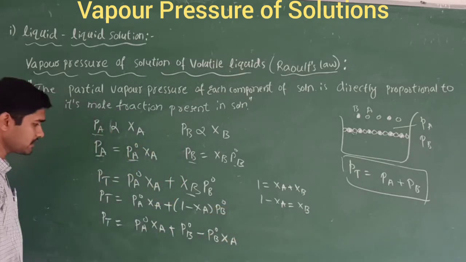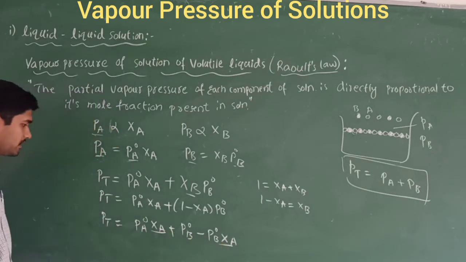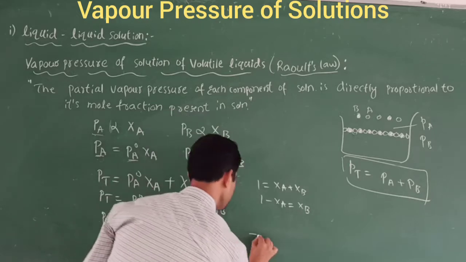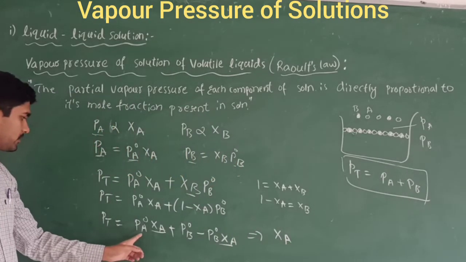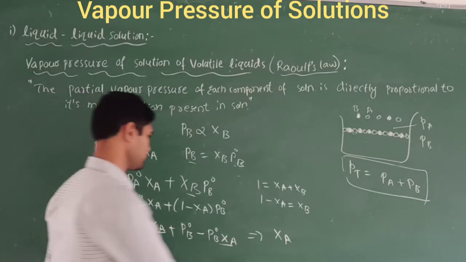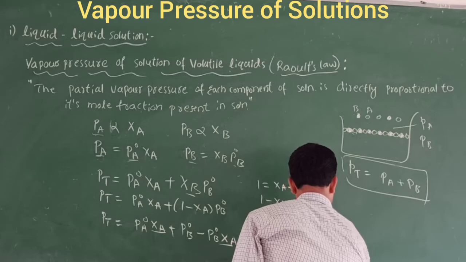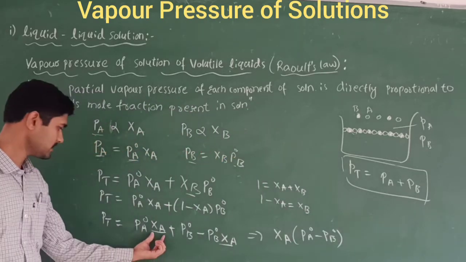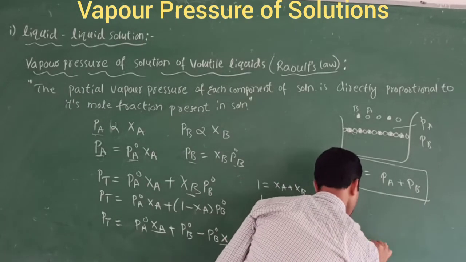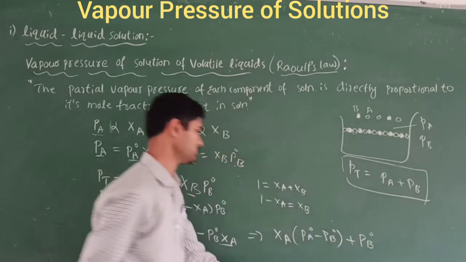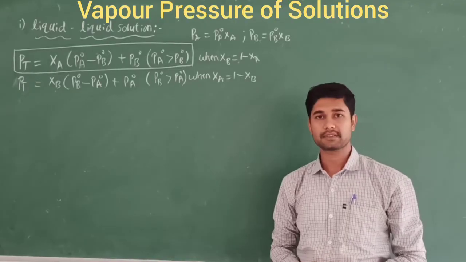What are the common things here? XA is common, so I take XA out. What remains is PA naught minus PB naught, and the remaining term is PB naught. So we take XA common. Yes, let's continue further.